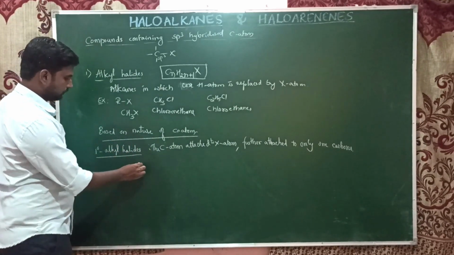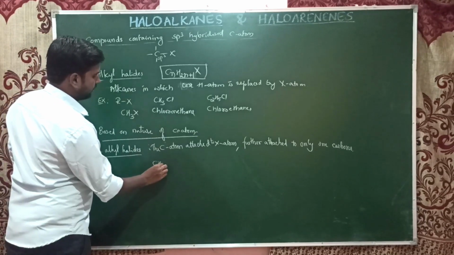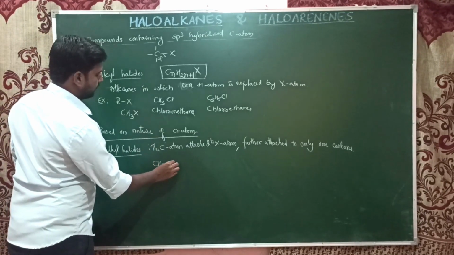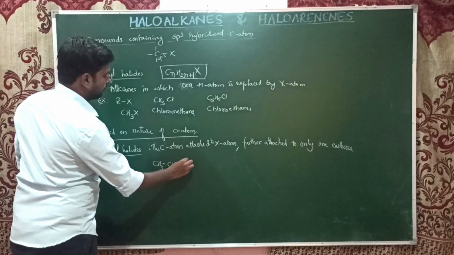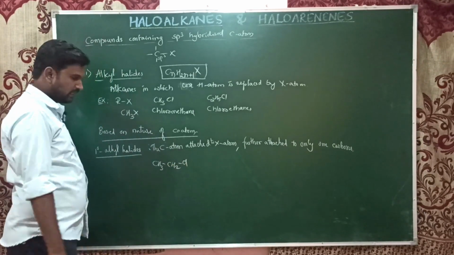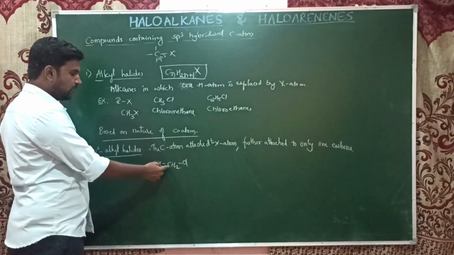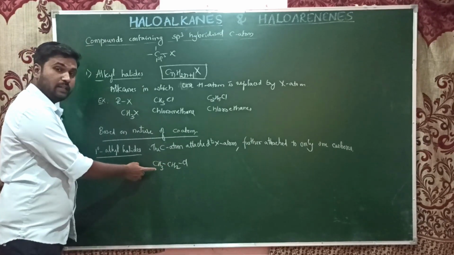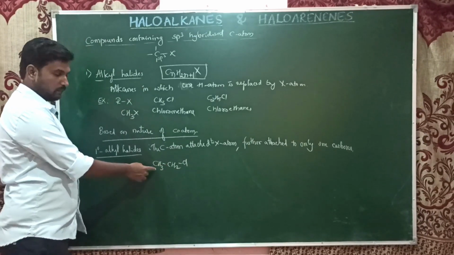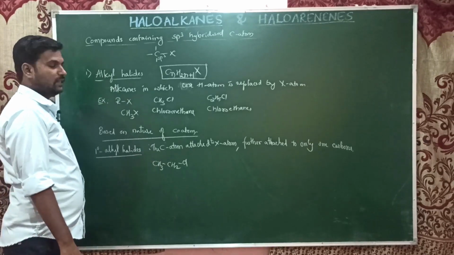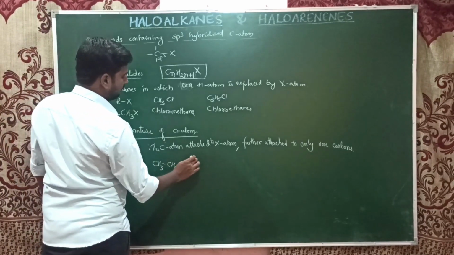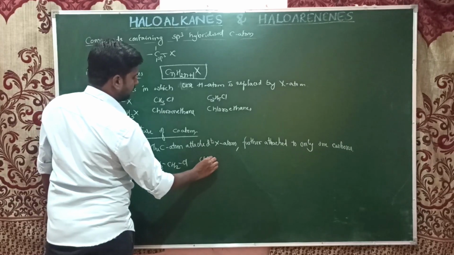For example, CH3CH2Cl. Here this is the halogen atom, and this is the carbon attached to the halogen atom, which is sp3 and is further attached to only one carbon atom. It is an example of a primary alkyl halide. The name is chloroethane.